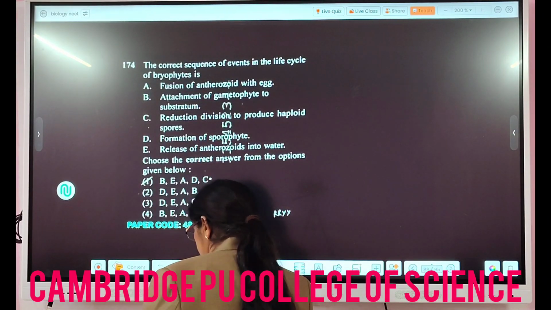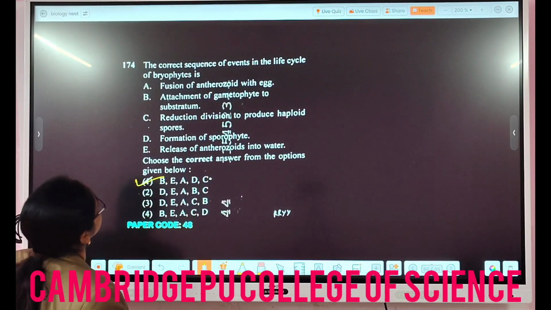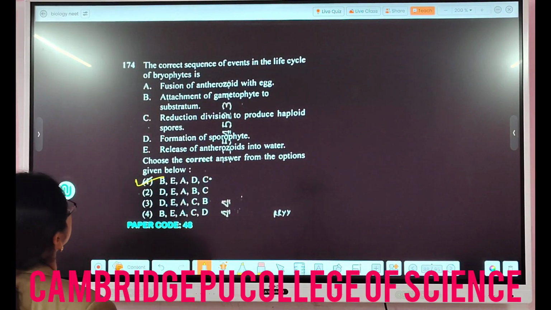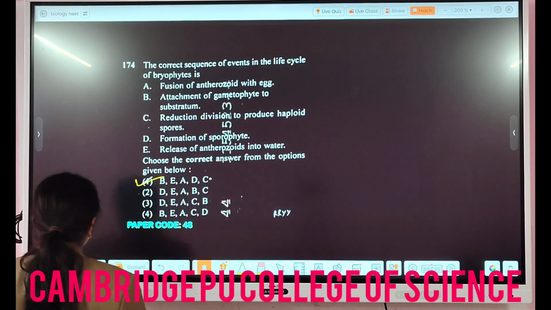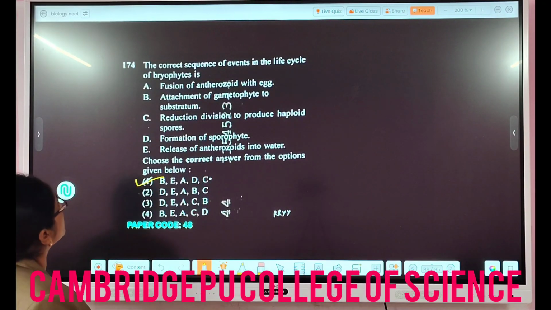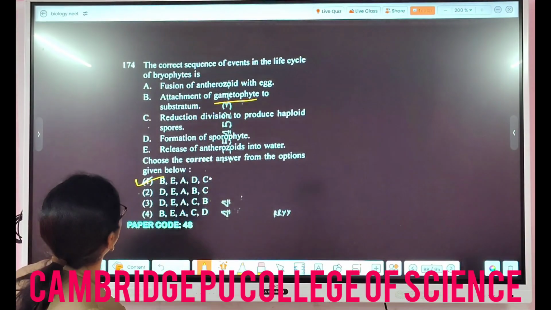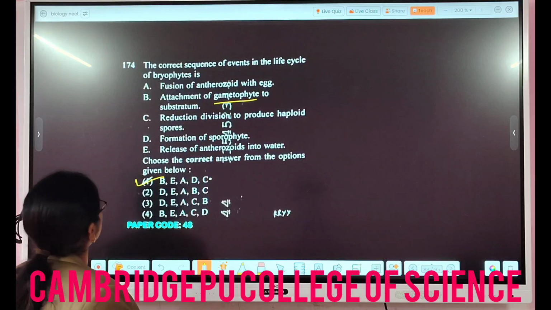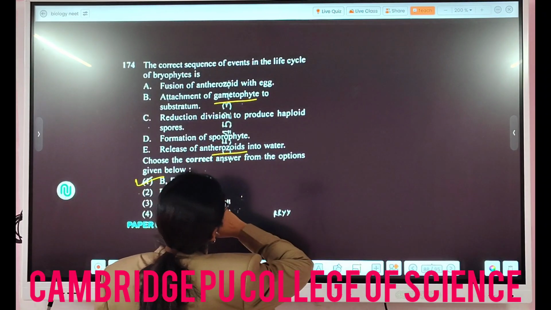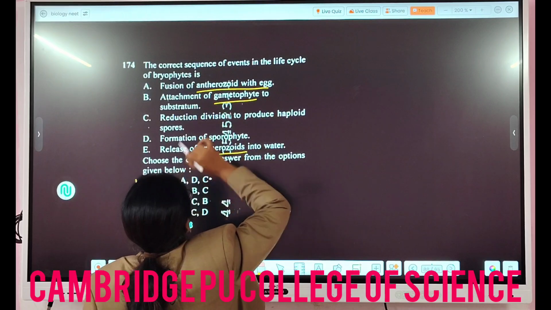Then 174 question is that, the correct sequence of events in the life cycle of bryophytes they have asked. So in this case, first what will happen, attachment of gametophyte. So first the gametophyte will attach to the substratum, right? And then after that, the release of antherozoids, that is the male gametes, will be released into the water, and then fusion of male gamete.